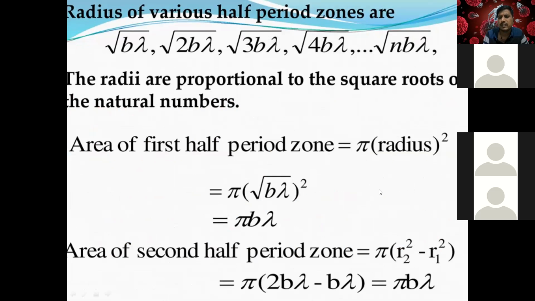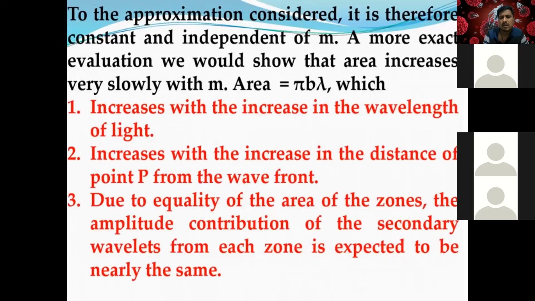Area equals pi b lambda, right? It depends on two factors. Don't just say yes sir, that doesn't make sense. It's your job to keep it in your brain, right? It depends on what factors, tell me now. What factors? Just type in the chat box. Area depends on what factors, students?